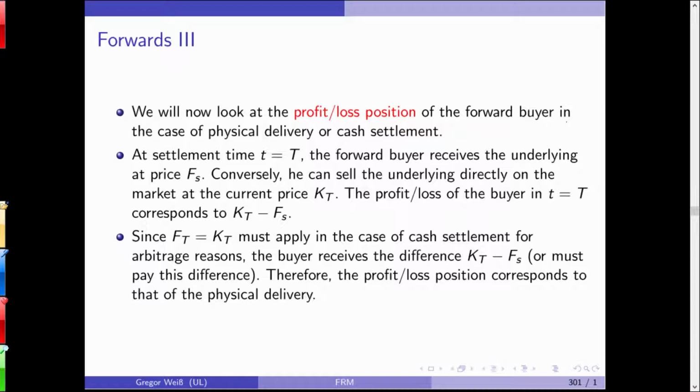And this will cost you transportation costs, it will cost you supply chain and logistics costs and other costs, and then we'll probably agree on cash settlement. Most of these contracts are simply done for hedging purposes. So you don't want the steel, you don't want pork bellies, you simply want to hedge against changes in market prices. Okay. So usually we'll have cash settlement, and we'll have to look at the profit loss position of each of these contract partners.